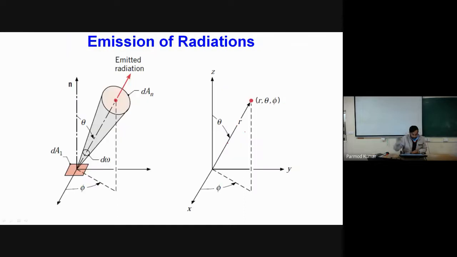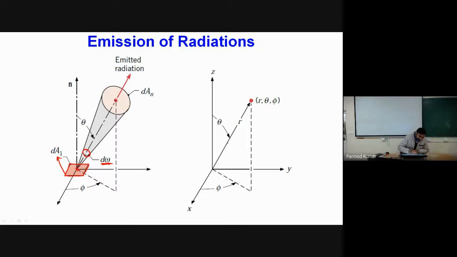Now let us consider that we have some surface here, and this surface has area dA1. When this surface emits radiations, and we consider a point on the surface and make a solid angle corresponding to it, this is our solid angle d omega.